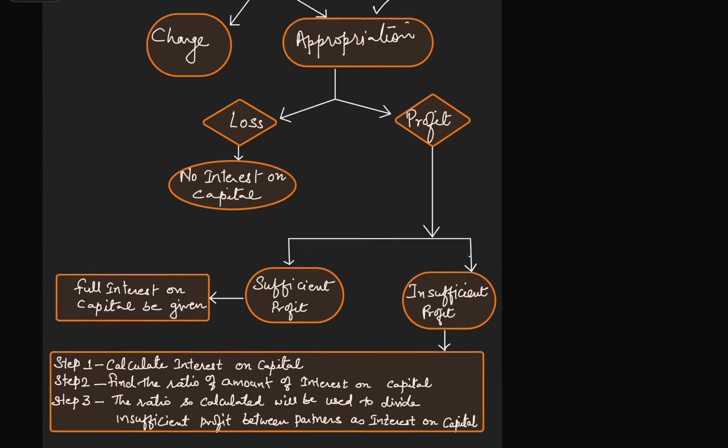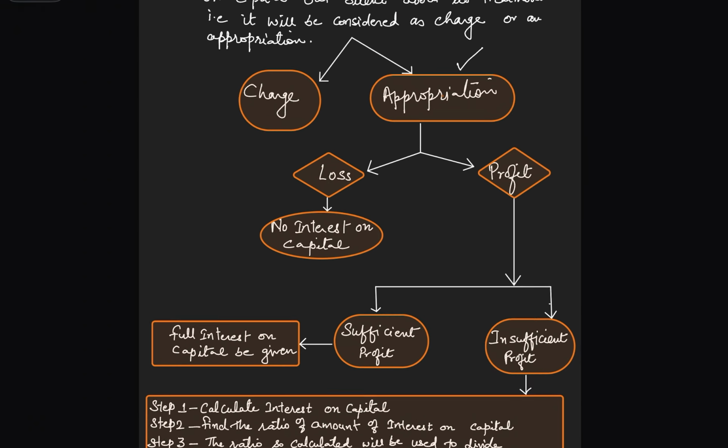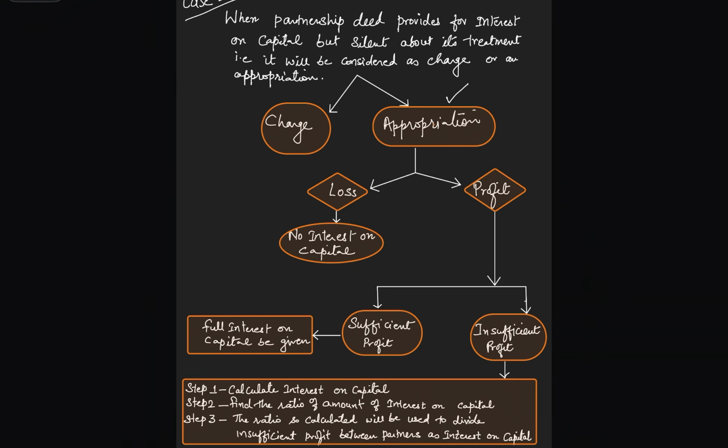Right? Now let's work upon it once again. This is the chart which shows that if the partnership deed is silent, then we decide whether it is a charge or appropriation, and we consider it as an appropriation. Then we check whether the firm has earned a loss or a profit. If the firm has incurred a loss, then no interest is given.